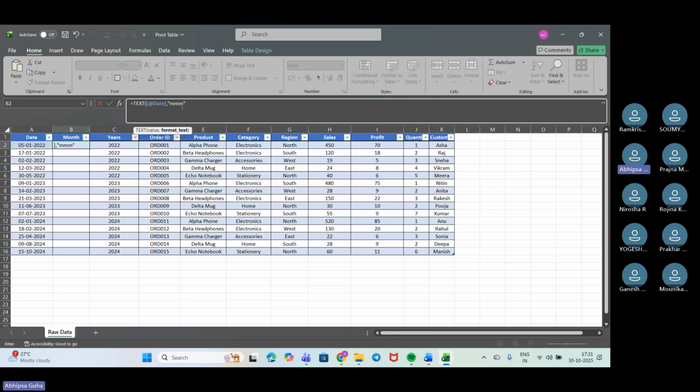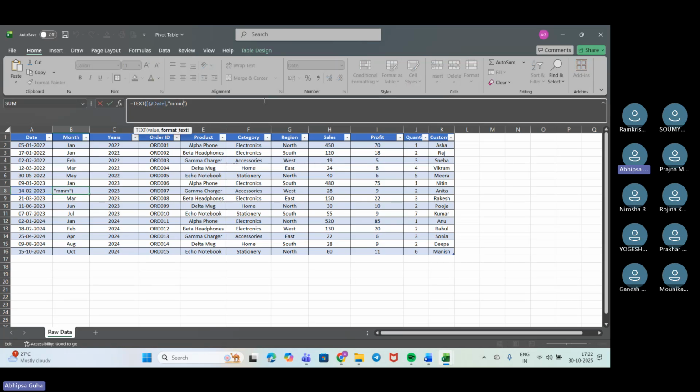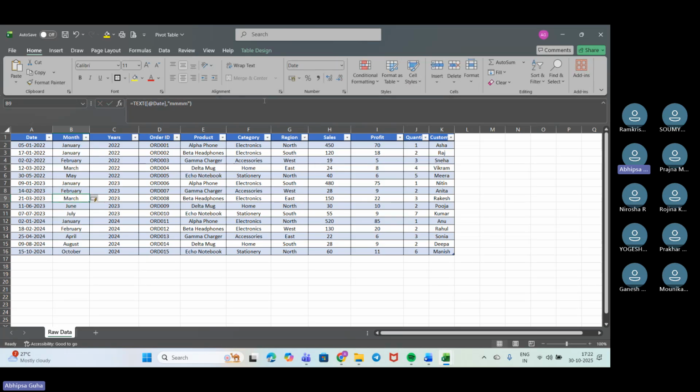Let me give it. So I have given 3 M's. So see, the initials have come up: Jan, Feb, March, May, Jan, Feb. If I need, I'll put another M and we'll do enter. So now the full name has come up: January, February, March, May, January, like this. Okay. Hope these parts are clear to you.